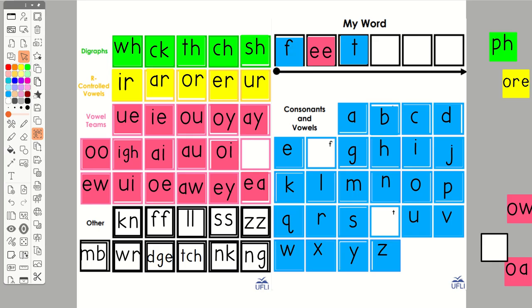And the new word is feet. Feet. And finally, I want you to turn feet into sheet. Sheet. Okay, so to make sh I need to use a digraph. Those are green on this board, so I'm going to grab a green and I have sheet.